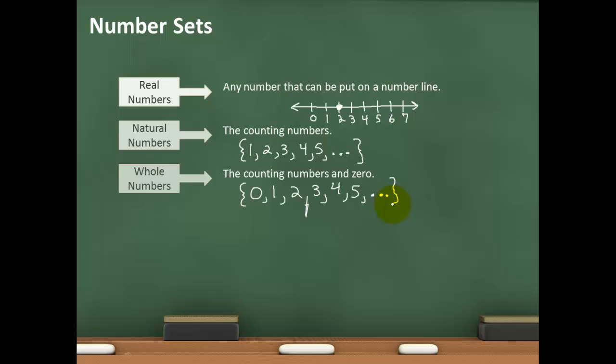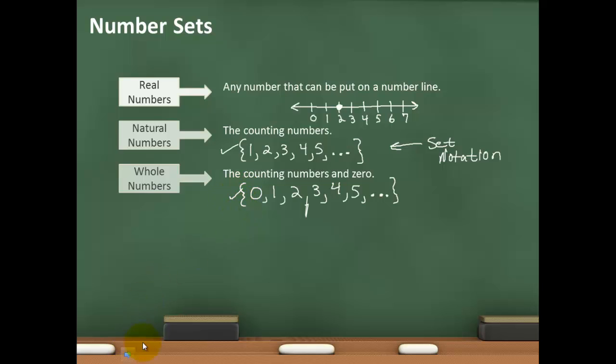Now, in order for us to develop knowledge of your other numbers, we've got to go over some definitions. Note here that I am using these squiggly brackets, which is what we call set notation, where you put things into a set separated by a comma. So this is the set of natural numbers here, and this is the set of whole numbers here.